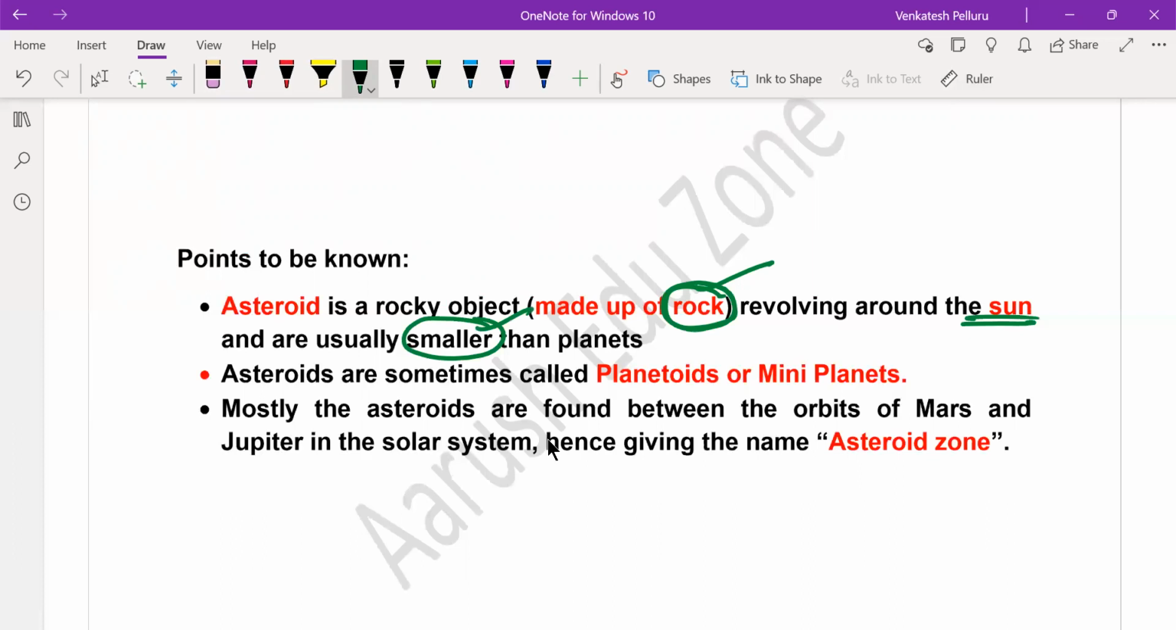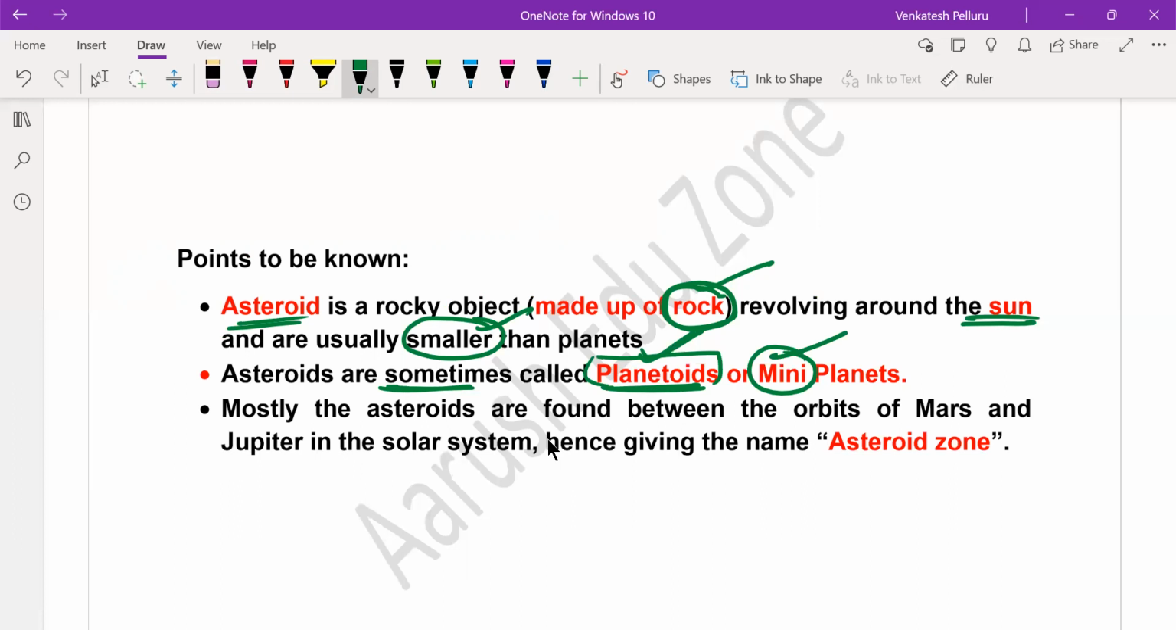Because of their smaller size, they are sometimes referred to as planetoids. We call asteroids sometimes planetoids because they're very small. Due to their small size, we cannot call them planets, but we can call them planetoids or mini planets. We call them mini planets because they are revolving around what? The Sun. Any planet generally revolving around a star is called a planet. As these asteroids are also revolving around the sun, but owing to their small size, we won't call them planets. We call them asteroids or planetoids or mini planets.